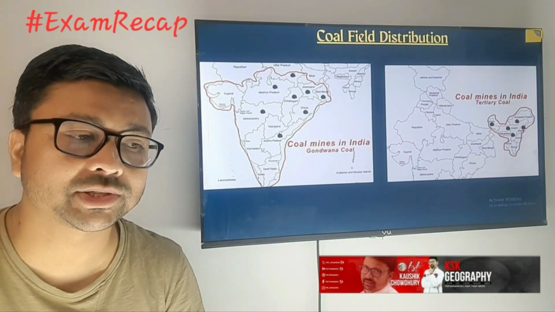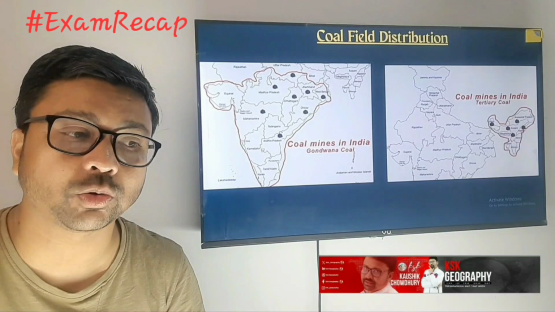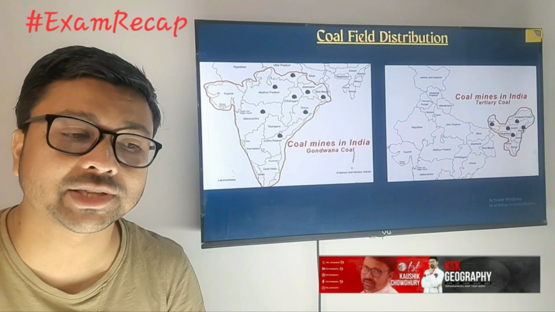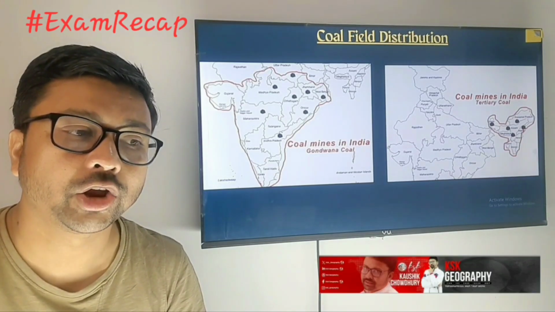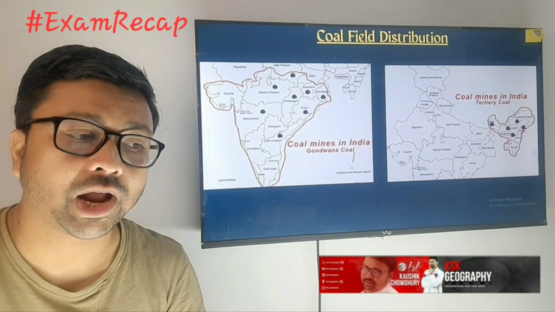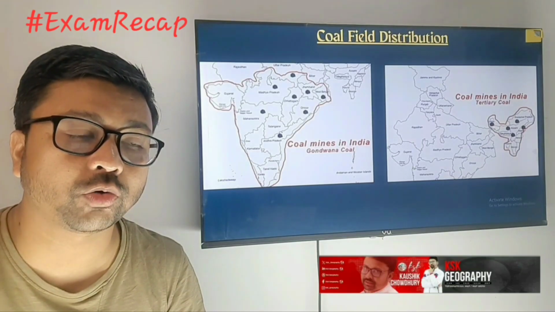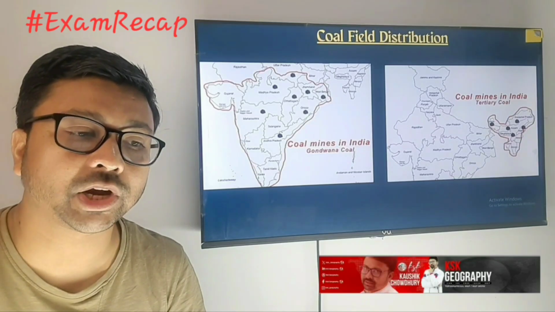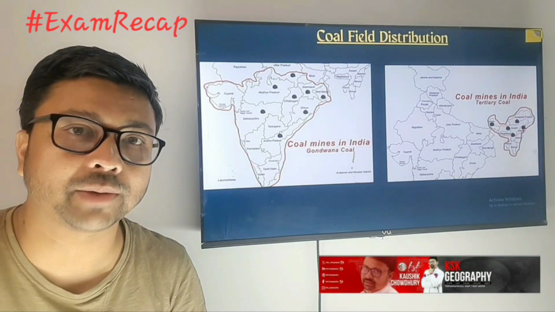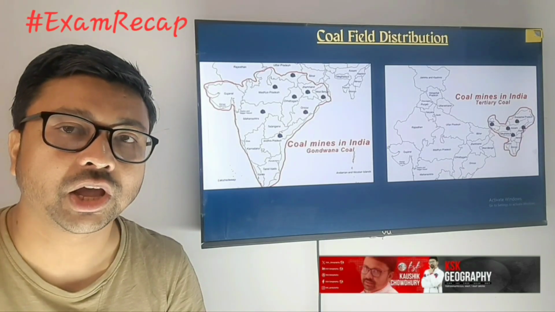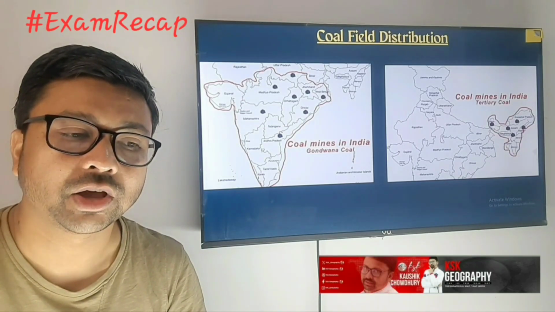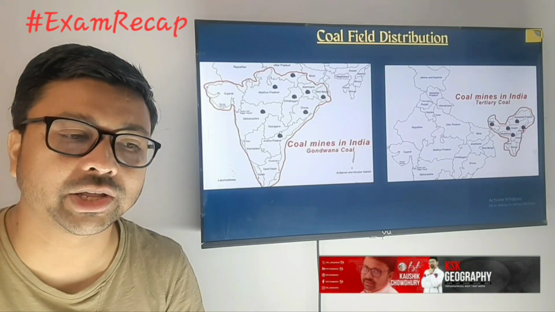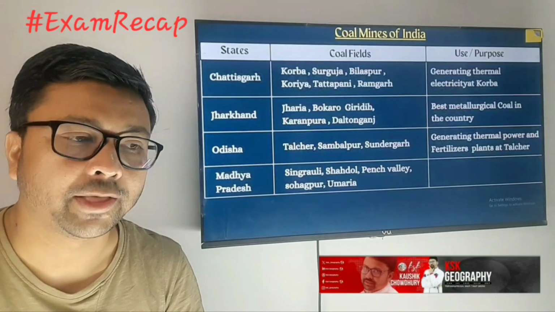Whatever classification of coal we have discussed before is the general classification of coal as per quality, and these are the classification of coal fields in India. In India there are basically two zones where we are getting coal: the tertiary coal field and the Gondwana coal field. Gondwana coal formed before the formation of Himalaya, so that is the better quality coal. The tertiary age coal formed after the formation of the Himalayan mountains, so it is recently formed and its quality is not as good as Gondwana age coal.